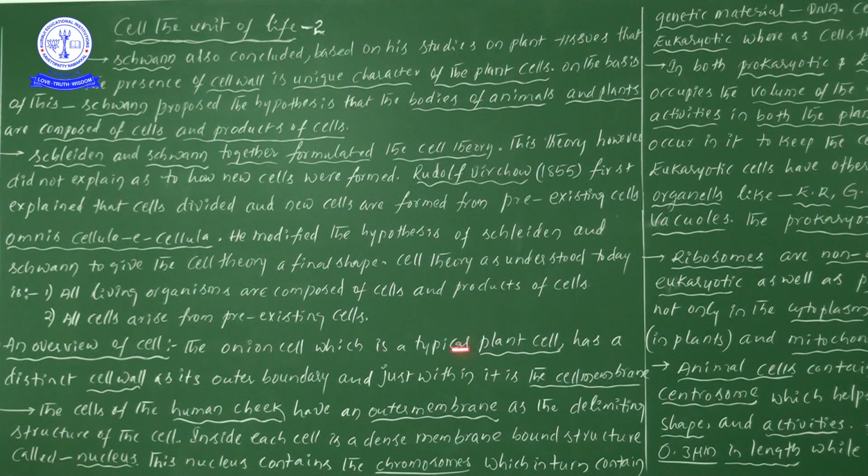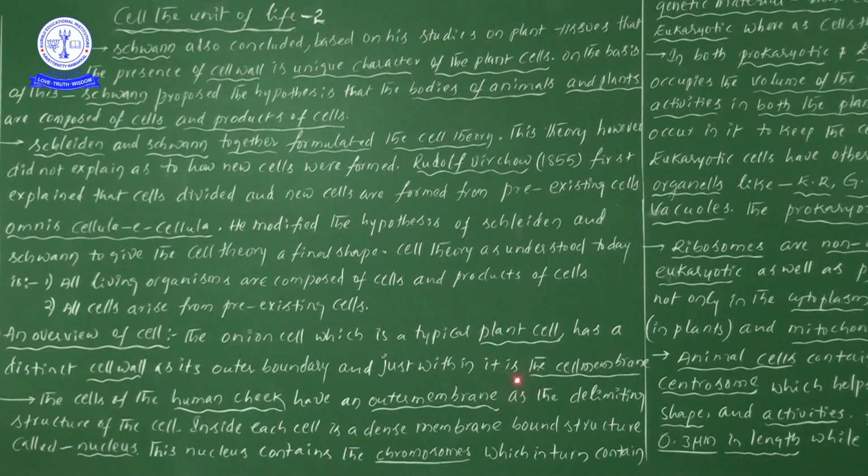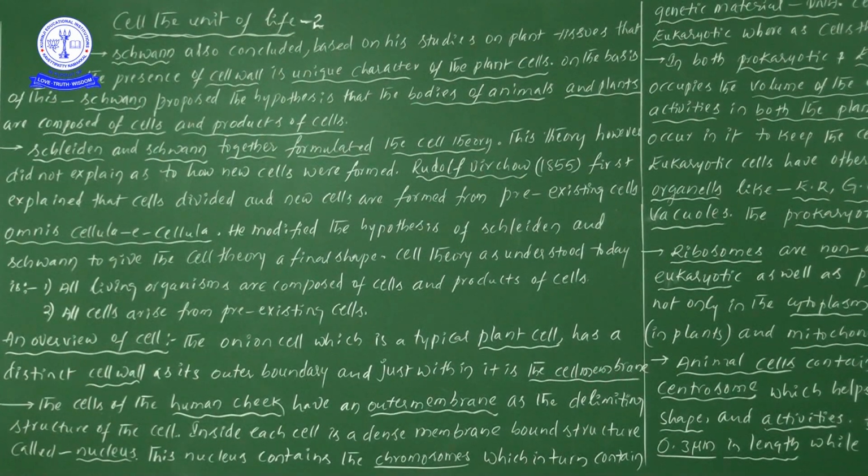So in the onion cell, taking it as a typical example of a plant cell, a distinct cell wall is present. That distinct cell wall is the outer boundary, the outermost delimiting structure or outer layer. Likewise, we can use many terms. Just below it, once you see, and just within it, is the cell membrane. Just below the cell wall, one more layer is present, that is the cell membrane.